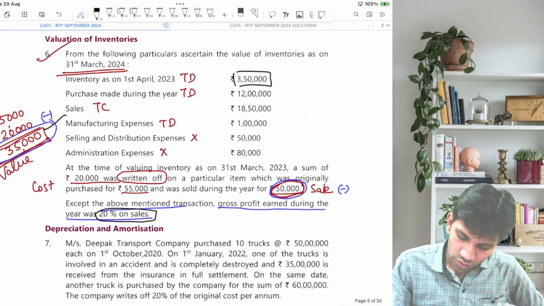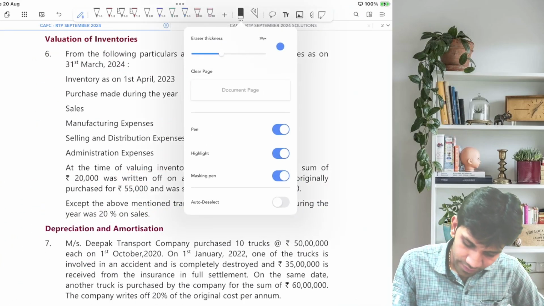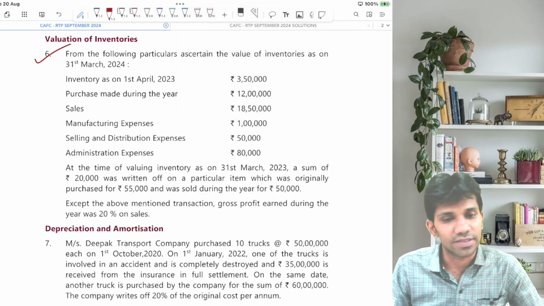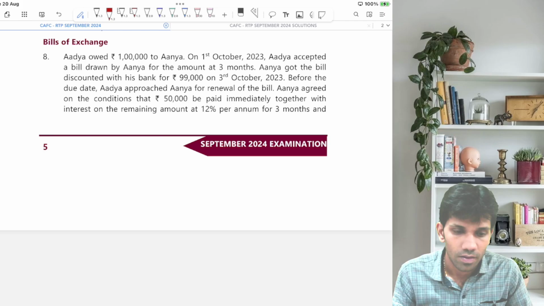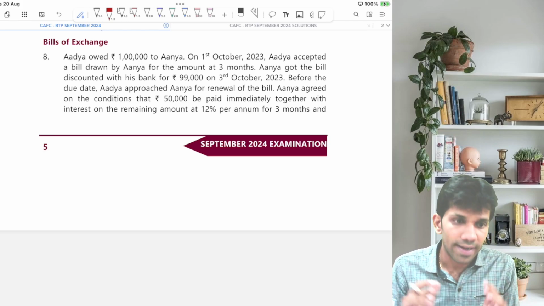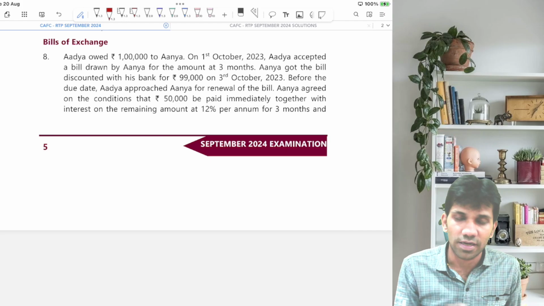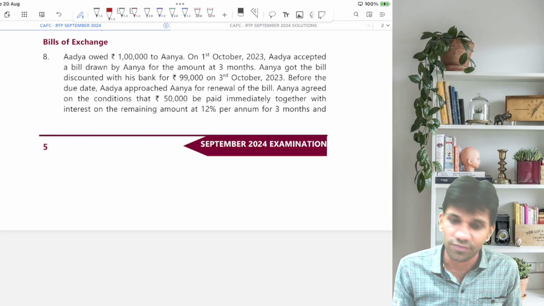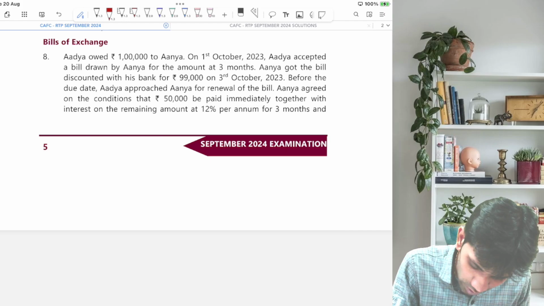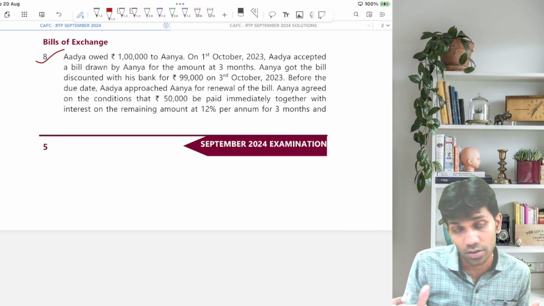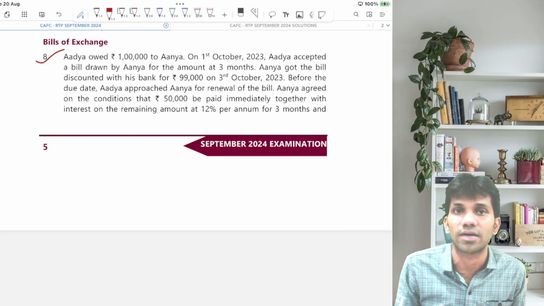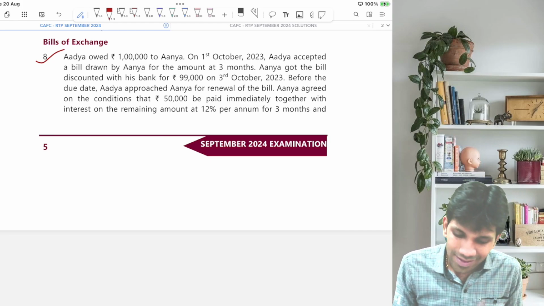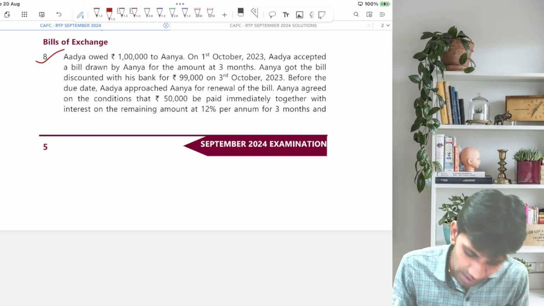Okay, let's go ahead. Now we have depreciation and amortization. Let's go for that. Okay, so I told you that we'll go for depreciation and amortization, but before going for depreciation and amortization, we'll go for bills of exchange first because it's a very simple topic and they are more focusing on this chapter right now from last two attempts. Let's discuss this first and then we'll go for the depreciation part.